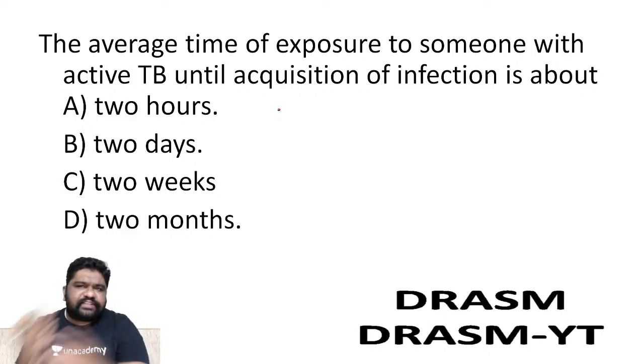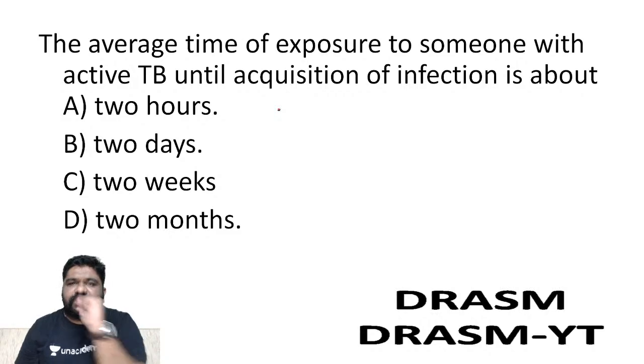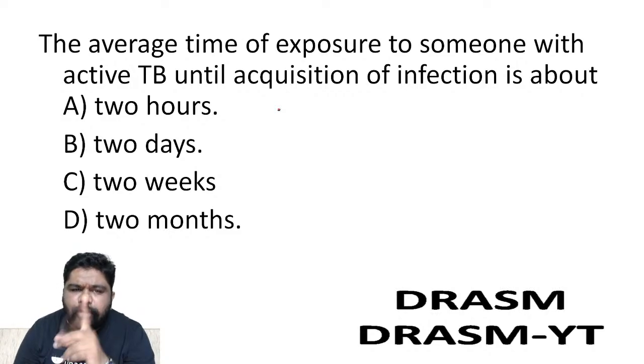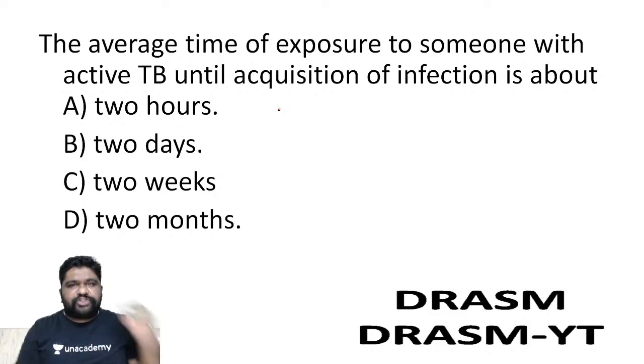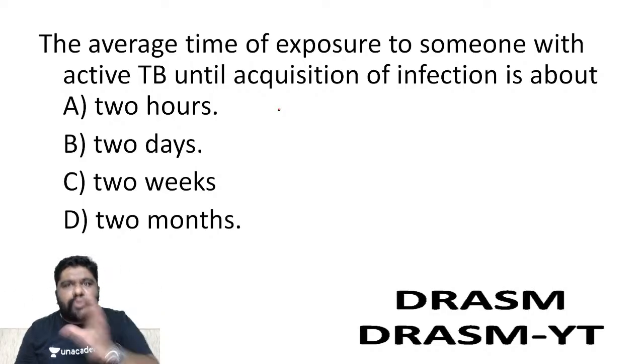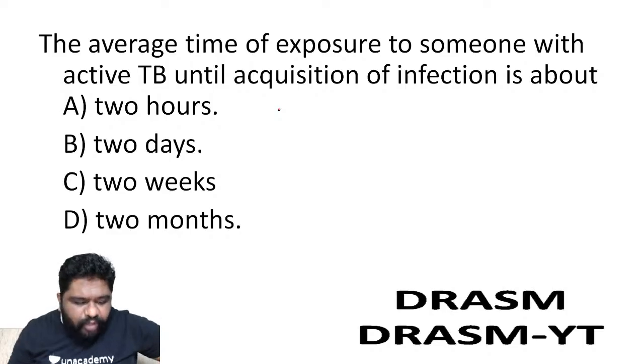This may look like a very simple question or a silly question, but the truth is, when we go for the answers, we will not be exactly sure what to happen. Then we will try to understand how exactly pathogenesis unravels, because you have to know exactly the whole course of the timeline if you are going to be sure about tuberculosis. Let me see how many of you can get me the right answer here. What is the right answer? Is it A, B, C or D? Which is the right answer for this question, people?